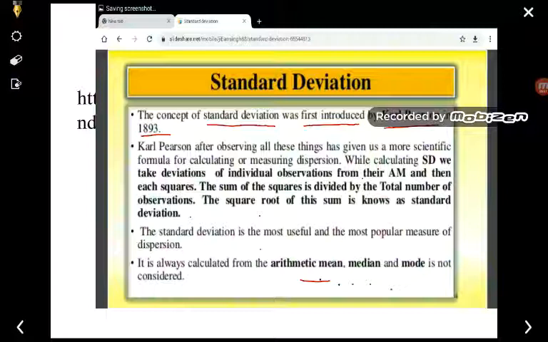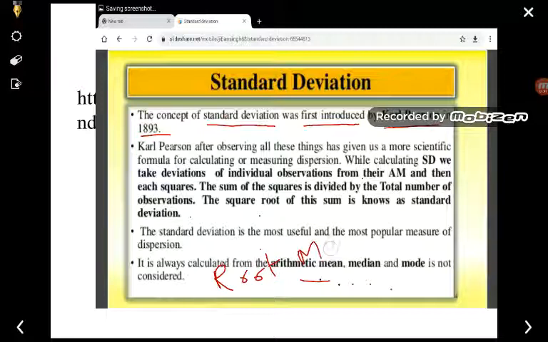So how much deviation each observation or individual observation has from the arithmetic mean, then it is said to be the standard deviation, and then we square it. So how can you define the standard deviation? Standard deviation is defined as the square root of the arithmetic mean of squares of deviation from the arithmetic mean. So in short you can say that standard deviation may be defined as the root